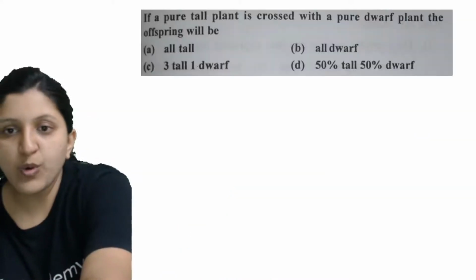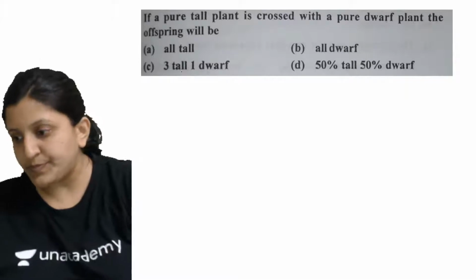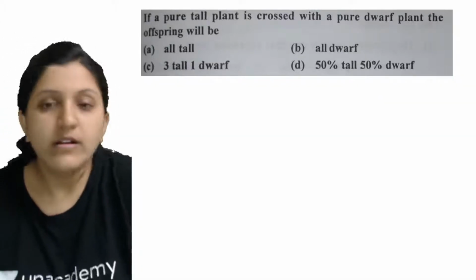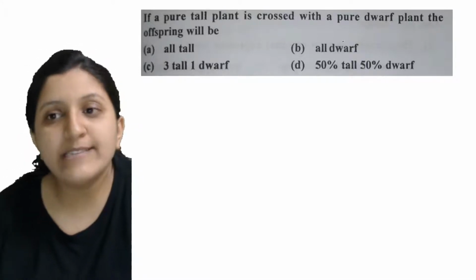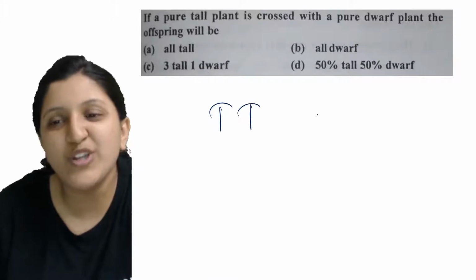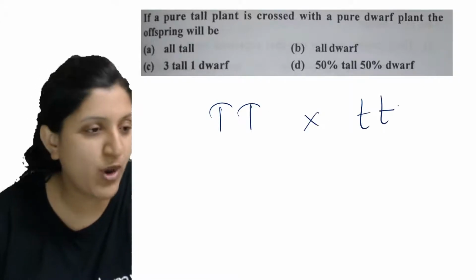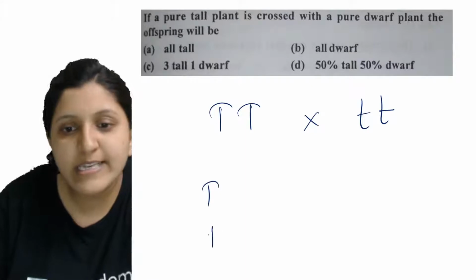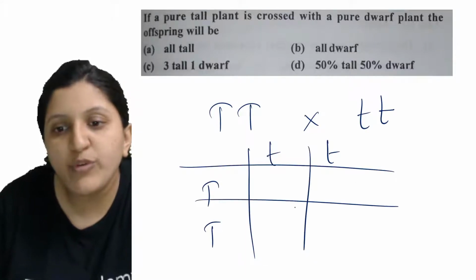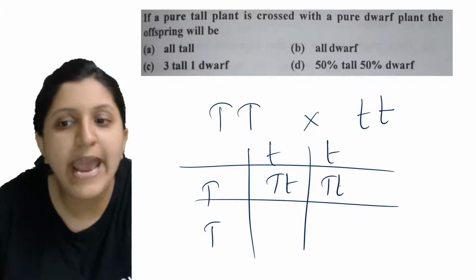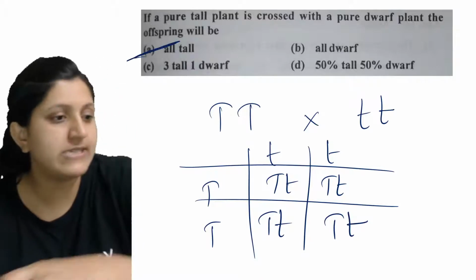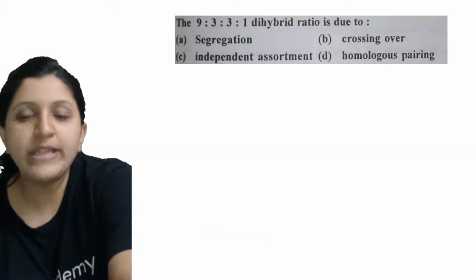Okay, so let's go to the next question. Now if a pure tall plant is crossed with a pure dwarf plant, what would be the condition? So a pure tall plant is crossed with a pure dwarf plant. That is TT with tt, so we are making a cross, and we would get all of them to be heterozygous tall. That means all of them are tall, so this is the answer. Okay, so let's go with the next one.